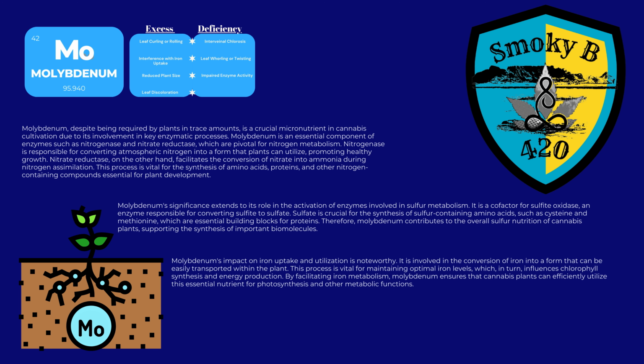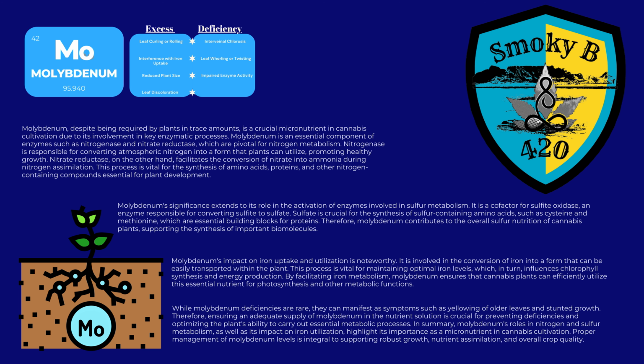Molybdenum's impact on iron uptake and utilization is noteworthy. It is involved in the conversion of iron into a form that can be easily transported within the plant. This process is vital for maintaining optimal iron levels, which in turn influences chlorophyll synthesis and energy production. By facilitating iron metabolism, molybdenum ensures that cannabis plants can efficiently utilize this essential nutrient for photosynthesis and other metabolic functions. While molybdenum deficiencies are rare, they can manifest as symptoms such as yellowing of older leaves and stunted growth.